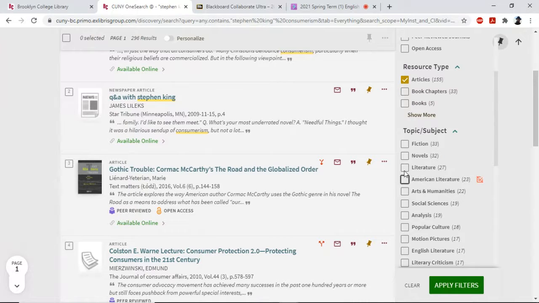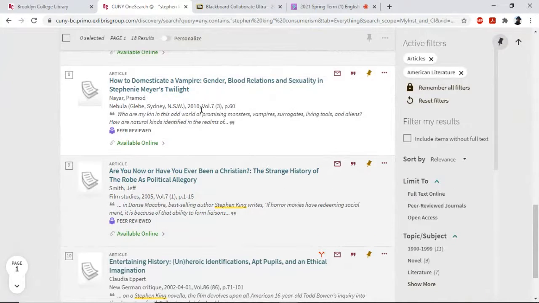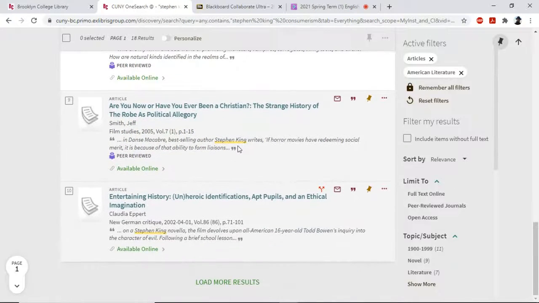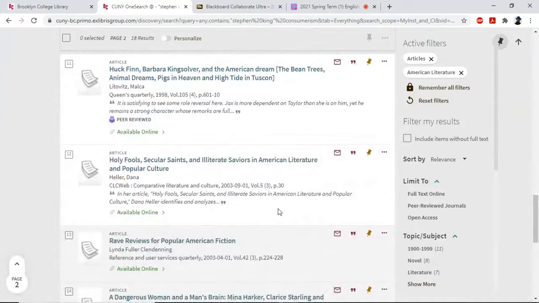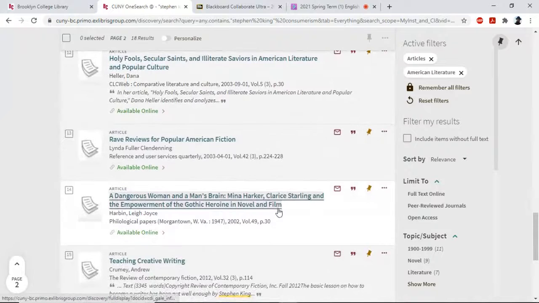Let's see, topic. Let's do literature. Let's do American literature. So you have all this. This is about different authors. This doesn't seem useful. Where is Stephen King? Let's find our guy. So that's about Stephen King, but about a different story.